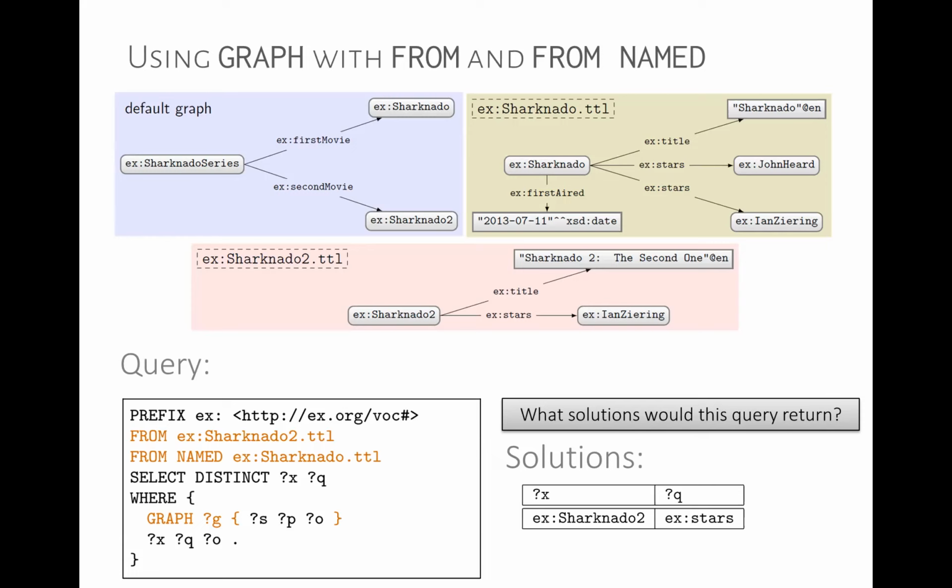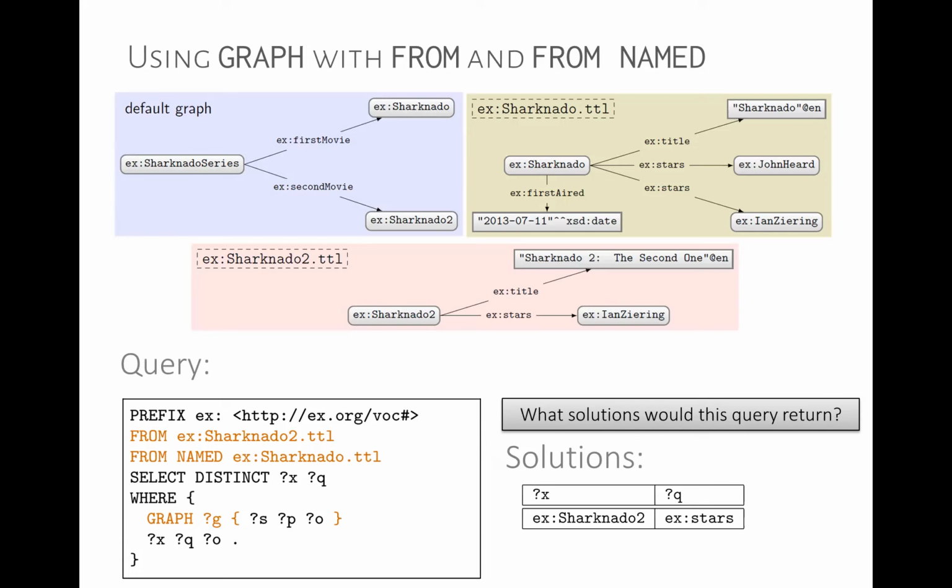So what's the point here? The point is that this part accesses the named graph, which comes from Sharknado. This part accesses the default graph, which comes from Sharknado 2, from the from. We can have queries that mix or do joins across different documents, across the default graph and so forth, so we can combine information from different places. Any questions about that? Tricky?